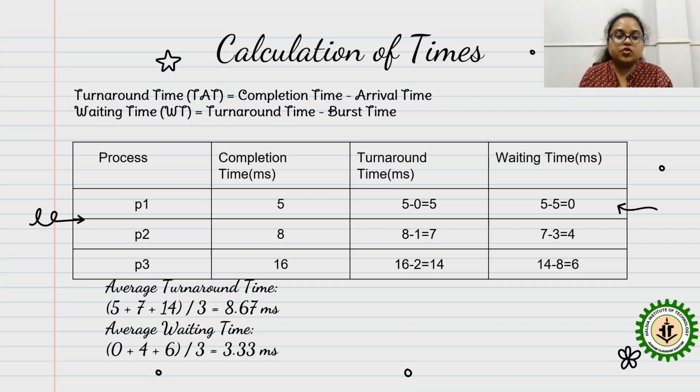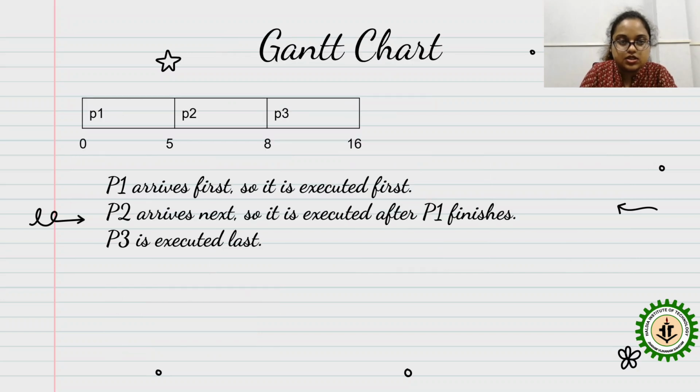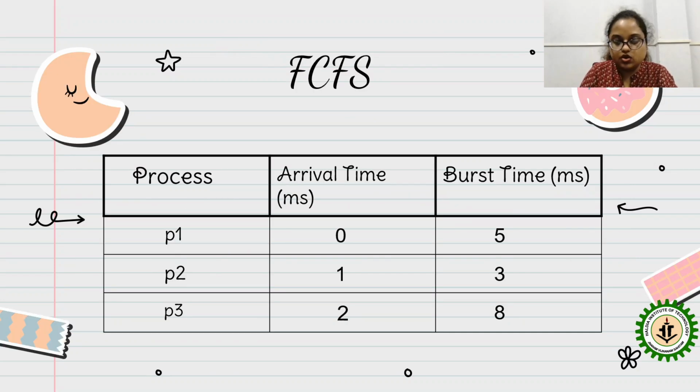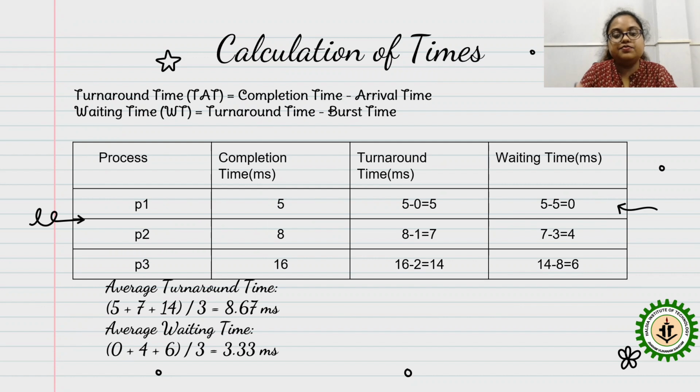How? See this. The processes are given and the completion times are 5, 8, 16 as shown in the earlier slides. Then turnaround time is completion time minus arrival time. So the completion time of P1 is 5 and the arrival time you can see in the previous slide is 0. So 5 minus 0 is equal to 5. Next, 8 minus 1 is equal to 7. Like this, 16 minus 2 is equal to 14.